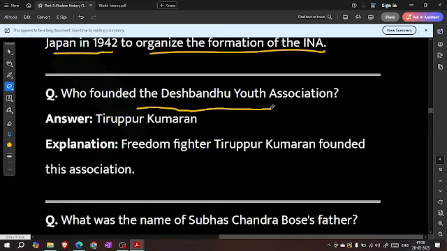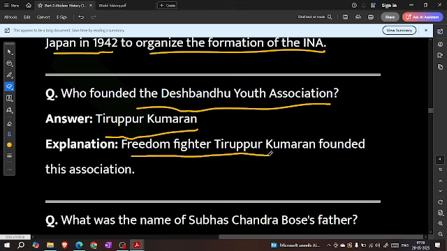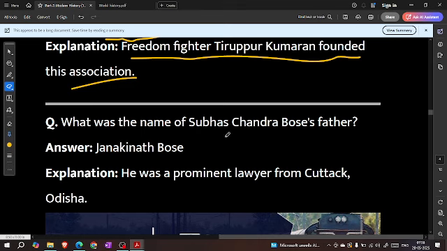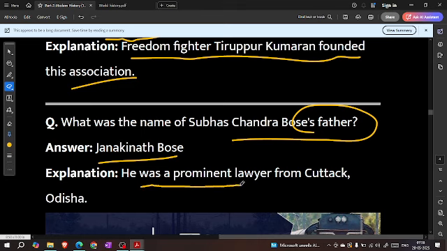Who formed the Deshbandhu Youth Association? Tripur Kumaran, freedom fighter. Kumaran founded this association. What was the name of Subhash Chandra Bose's father? Janaki Nath Bose. He was a prominent lawyer from Cuttack, Odisha.